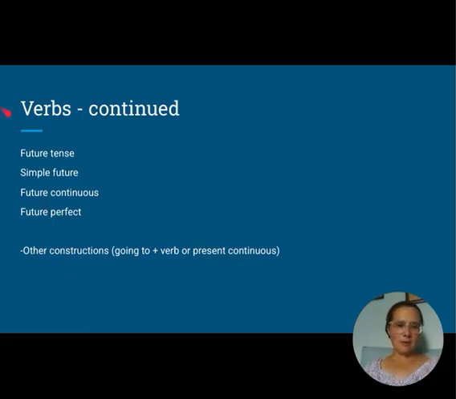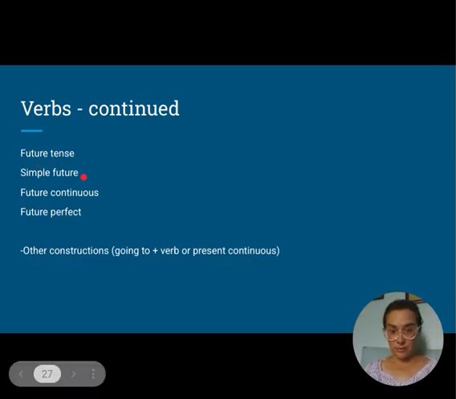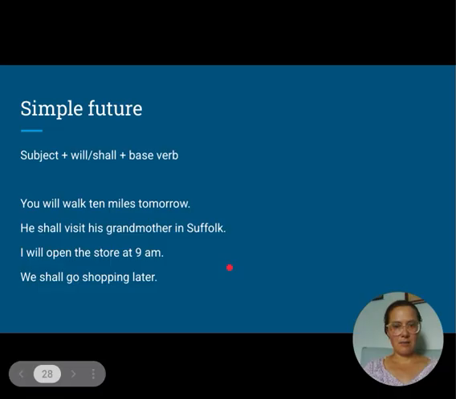Today we're going to be talking about verbs, a continuation of the past few videos. Today's verb tense is the future tense. We'll be discussing the simple future, the future continuous, and the future perfect, as well as other constructions like going to, I'm going to do something, or the present continuous also could be used in this way for the future, and we'll talk about that in a moment.